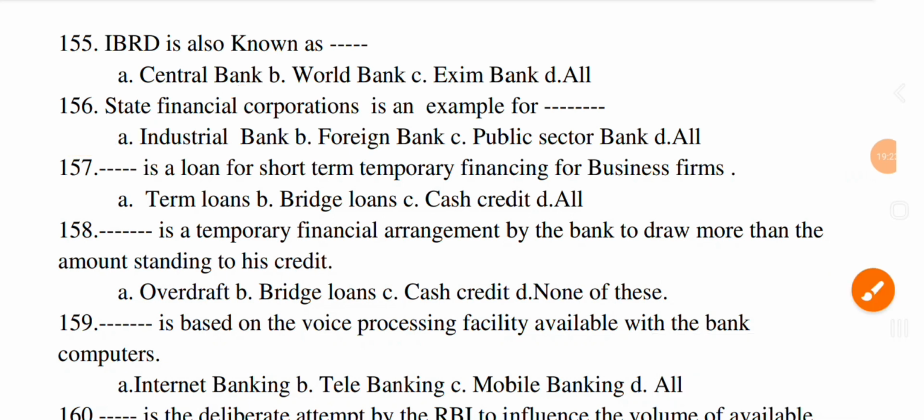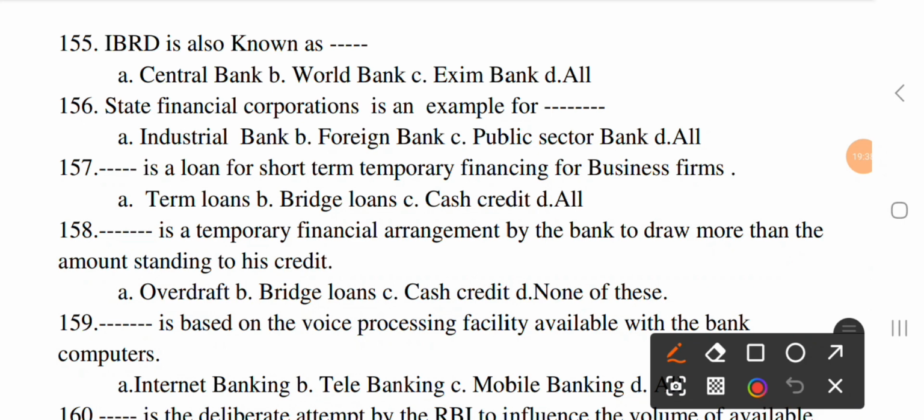Next question, dash is the loan for the short term temporary financing for business firm. Option A, term loan, B, bridge loans, and C, cash credit, and D, all. The correct option is bridge loans.